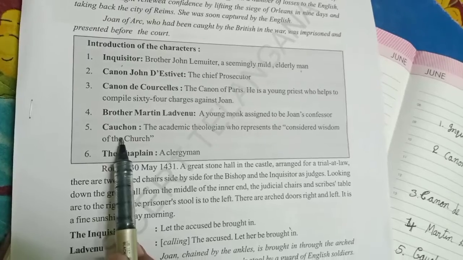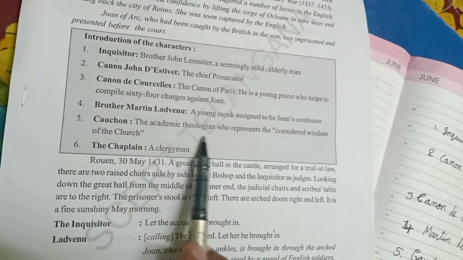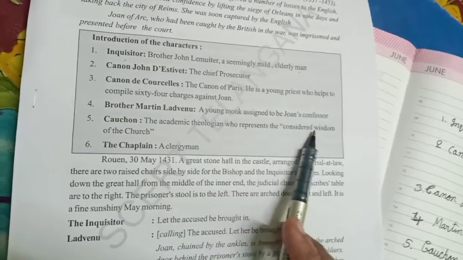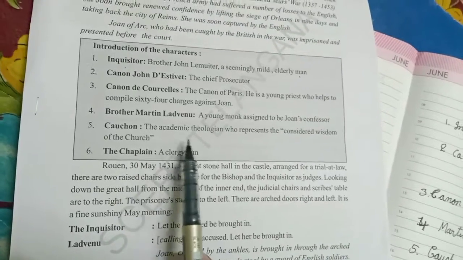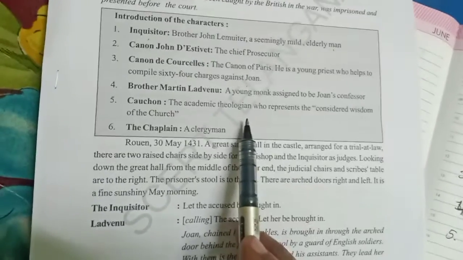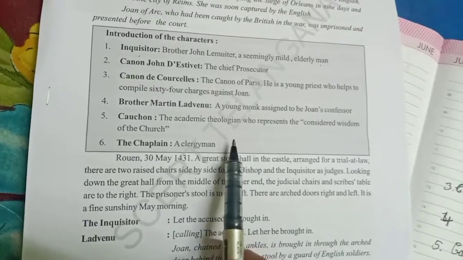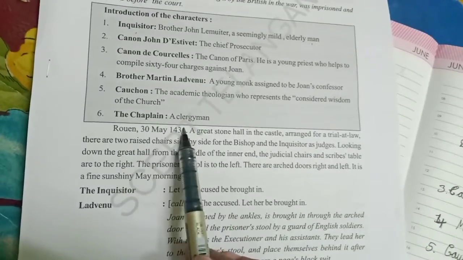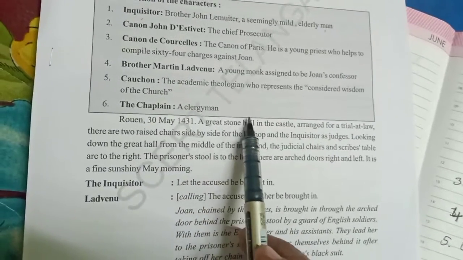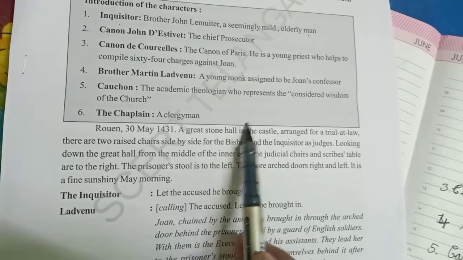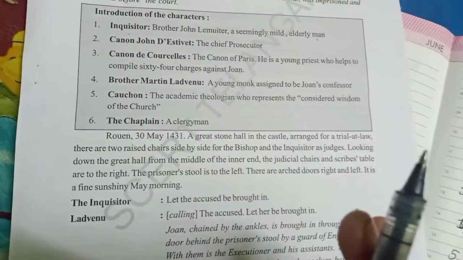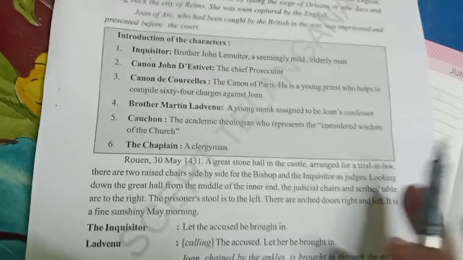And next, Caution, an academic theologian who represents the considered wisdom of the church. He is also a kind person. He also wants to help Joan. And next, the chaplain, he is a clergyman. He is also a kind person. He wants to help Joan. Okay, these are the characters to be remembered.